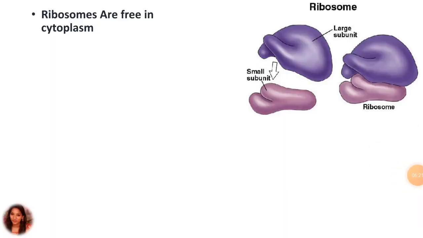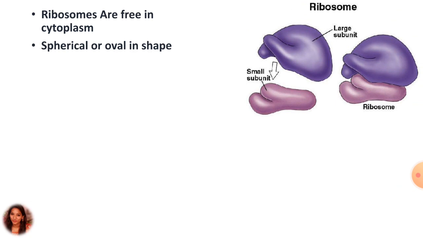The ribosomes, minute spherical structures, remain attached with the membrane of the endoplasmic reticulum and form a granular or rough type of ER, that is endoplasmic reticulum. The ribosomes originate in the nucleolus and consist mainly of ribonucleic acid, that is RNA, and protein.